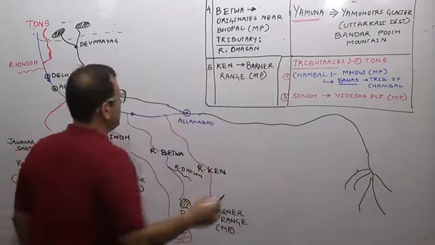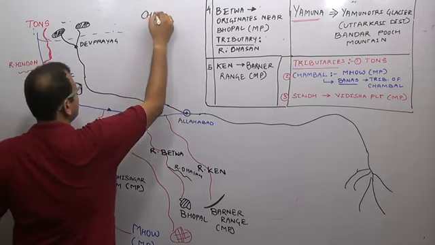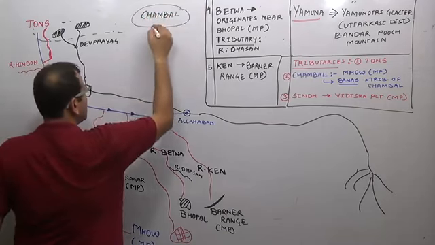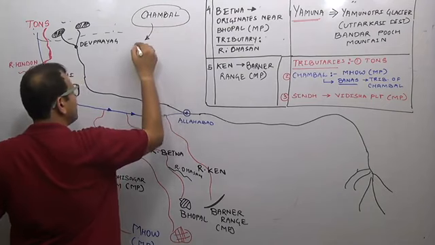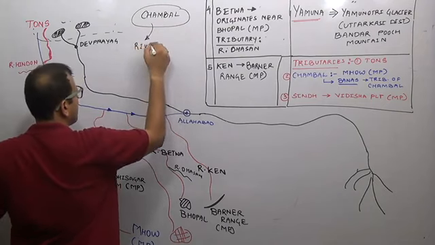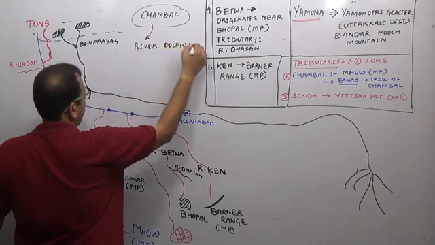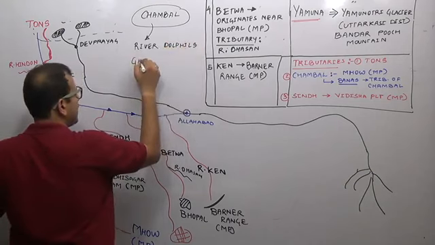River Chambal is famous for two things. One is river dolphins. And the other is Gharial.